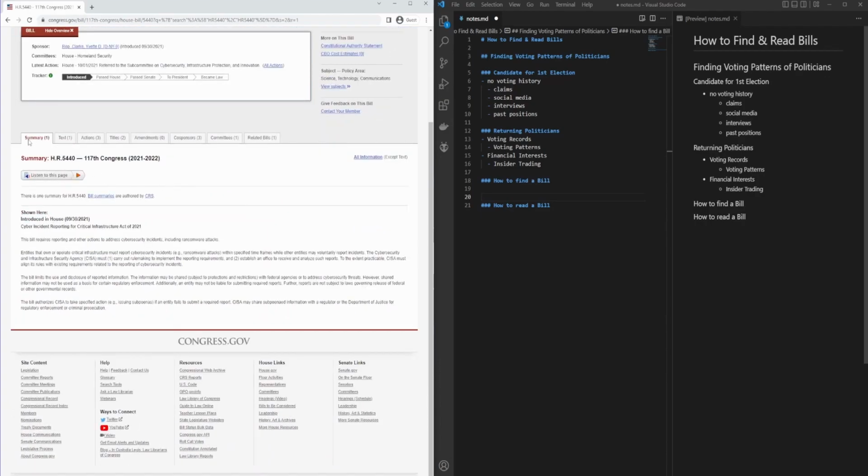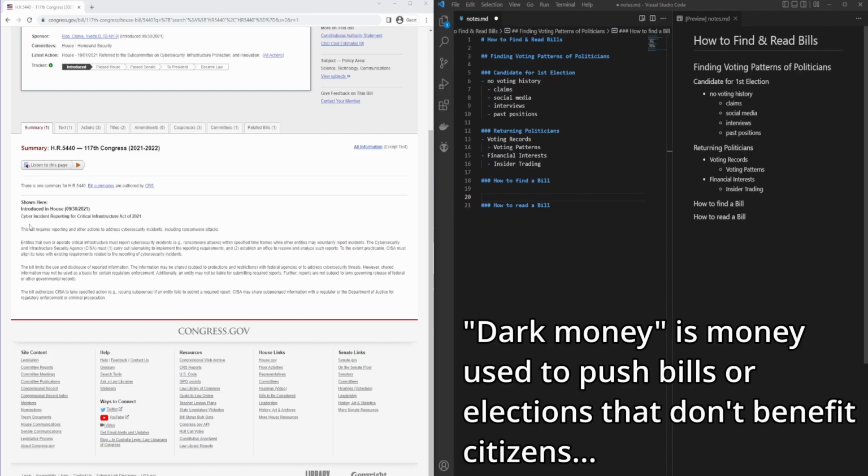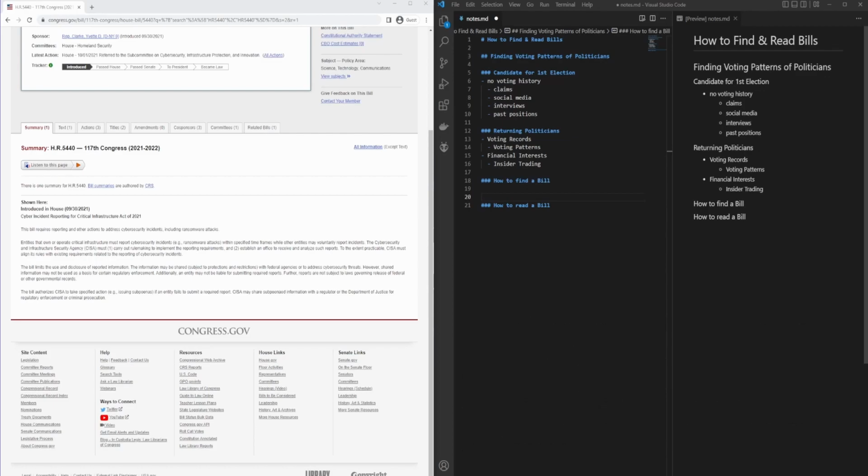So on the first page, you have a summary. And the summary tab here is actually incredibly important. You should not trust the summaries of bills from the majority of sources. And the reason is because there's a lot of political bias and there's a lot of dark money in the United States, especially in regards to the federal government. But the summaries that you see here are actually written by an organization in the US federal government called the Congress Research Service, CRS, and these people are paid salaries and incentives to keep them non-biased.